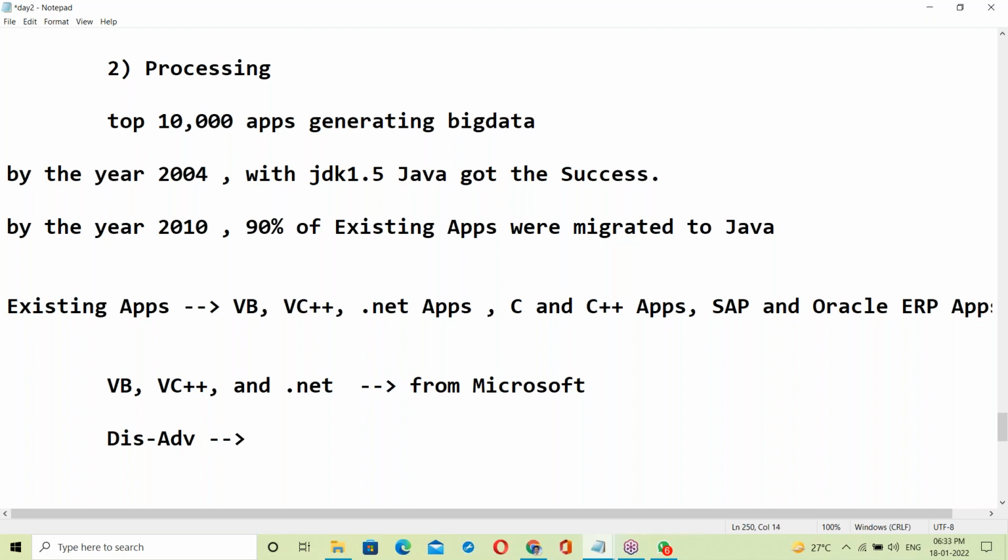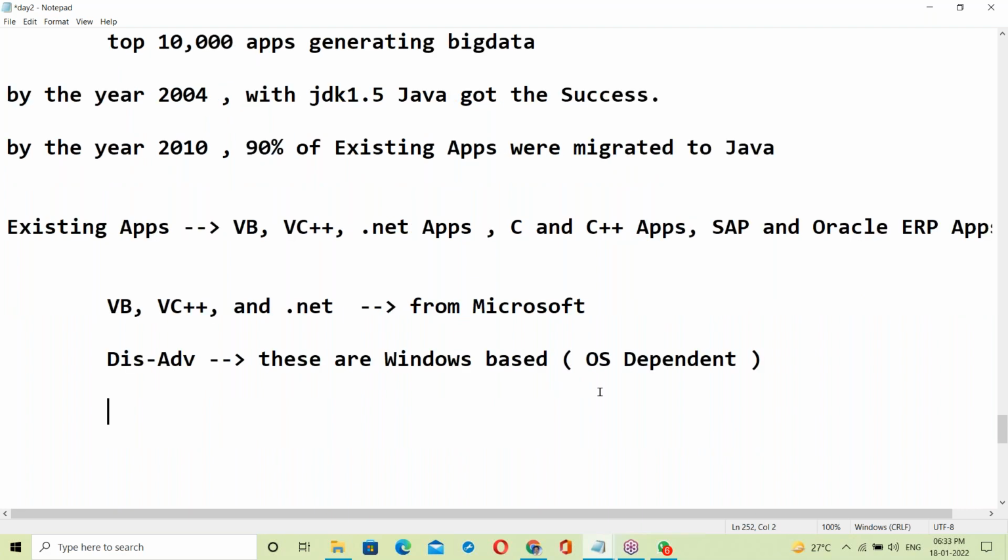Disadvantage: these are Windows based. They are OS dependent. Windows based dependent. We can't use them with Linux. Good, Kalyan. Yes, we can't use the Linux base.